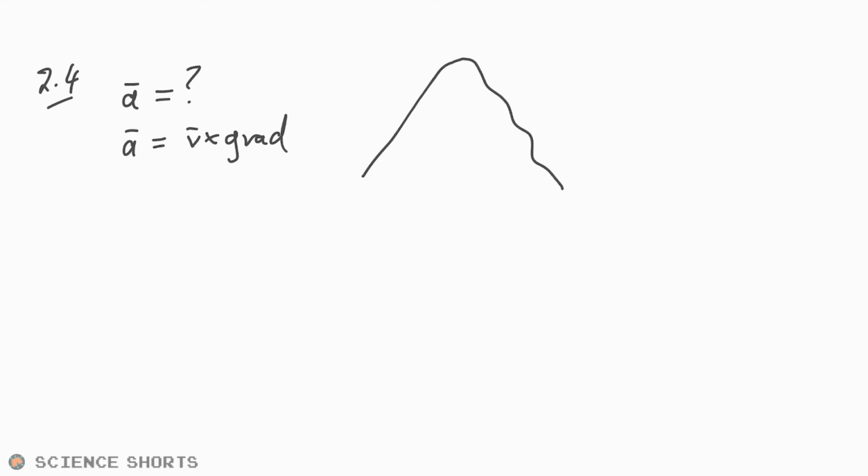Question 2.4, messed this up the first time. Deduce whether the average deceleration is less than 3g. Okay, so we want the average deceleration. So I'm just going to say a hat. That's quite often how we represent a mean. We know from earlier that acceleration is equal to speed times the gradient of the line. So therefore we can say that the average acceleration is going to be equal to just the average speed times the gradient. And so if we're talking about deceleration, then we're talking about this bit of the graph here.